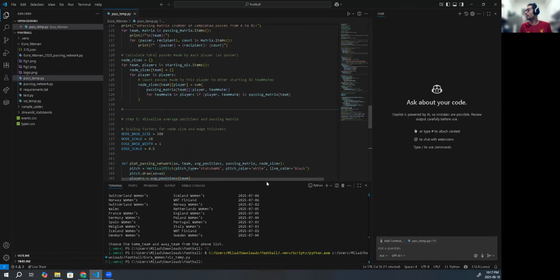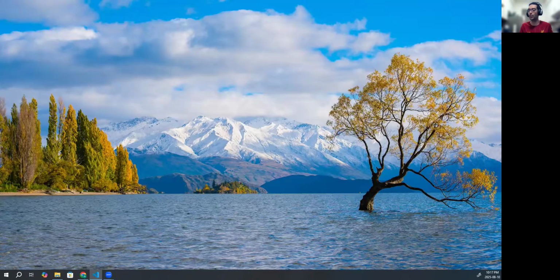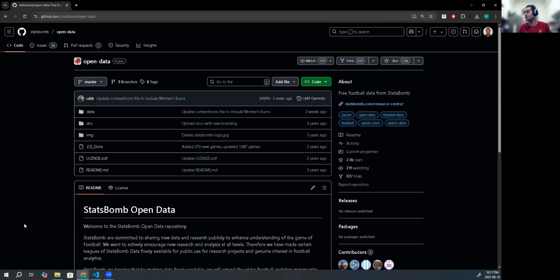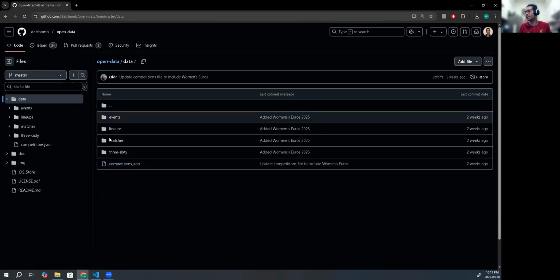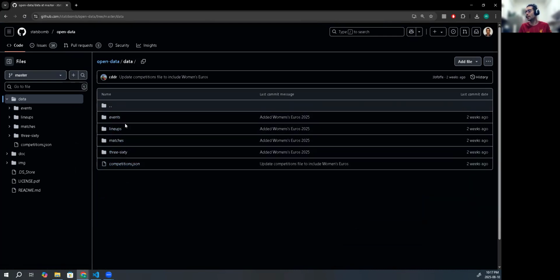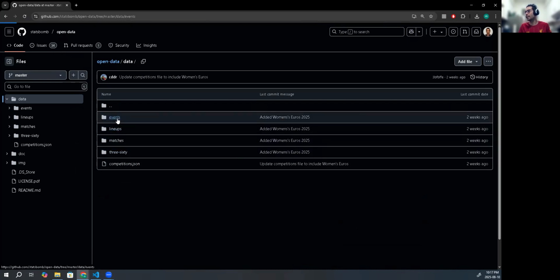But one thing that I wanted to note is that the documentation is important. If I bring up the StatsBomb data here, because I also use it minimalistically in my MCP context, this is the GitHub resource. I provide the link for this as well. It is the StatsBomb open data, publicly available data. If you go through the different formats of the files, you have events, lineup, matches, and 360.